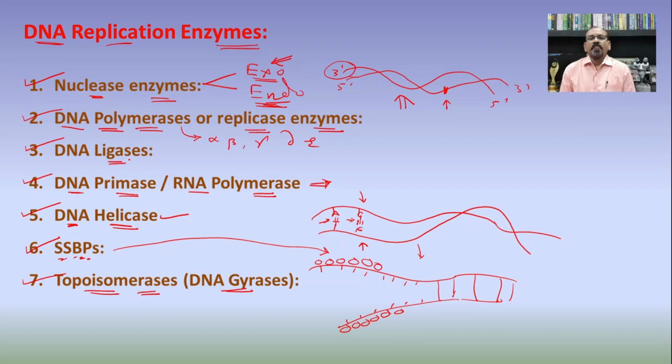As we know, the DNA molecule is a coiled or helical structure, and hence the unwinding of the DNA molecule is carried out by the topoisomerase, or DNA gyrase. These are the different enzymes involved in the process of DNA replication or DNA duplication. How this process is carried out in the cell in prokaryotes or eukaryotes, we will see in the next slide.